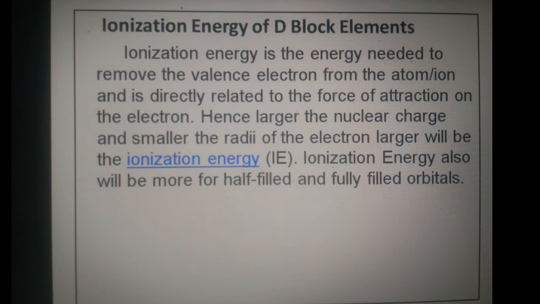The ionization energy of d block elements. The ionization energy is the energy needed to remove the valence electron from the atom or ion, and is directly related to the force of attraction on the electron. Hence, the larger the nuclear charge and the smaller the radius of the electron, the larger will be the ionization energy. The ionization energy also will be more for half-filled and fully filled orbitals.